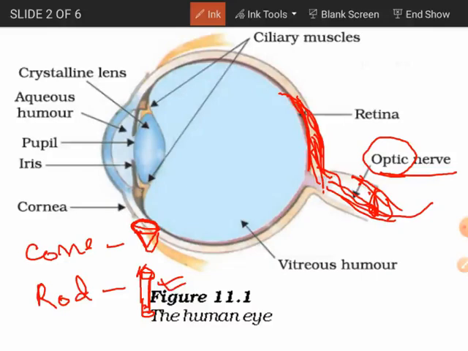And if an animal has a large number of cone cells, then the vision of color will be very clear. Take hens, or chickens: they have a large number of cone cells.